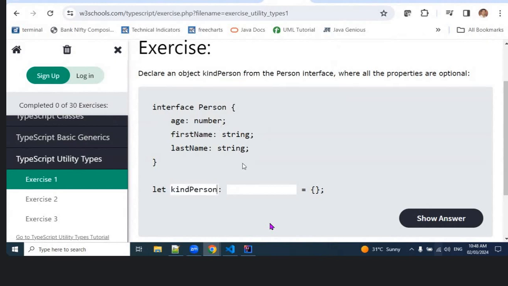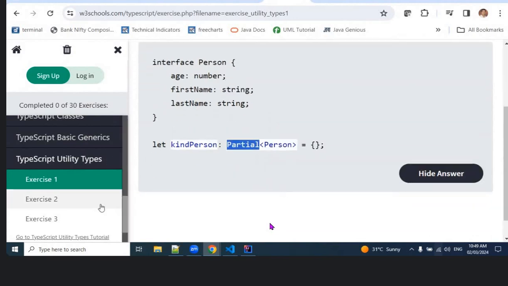I have to define an object first. Let kind person, then person. So from the person interface... partial. Partial person. Okay, I don't know that partial. Oh, so partial means it is saying optional, right?